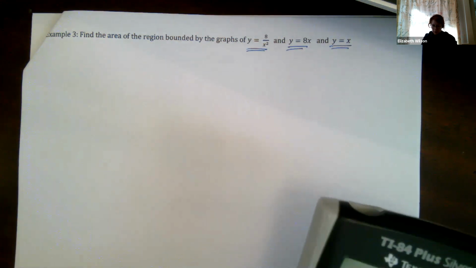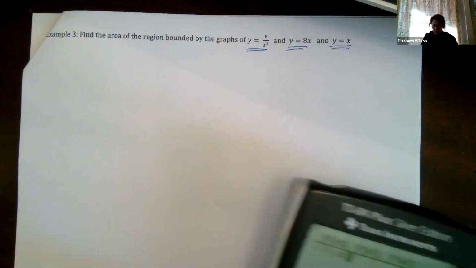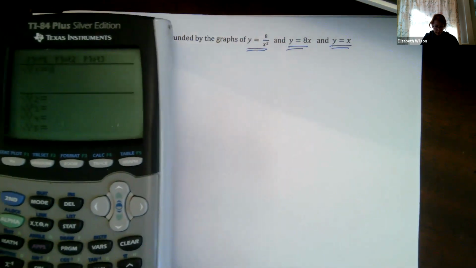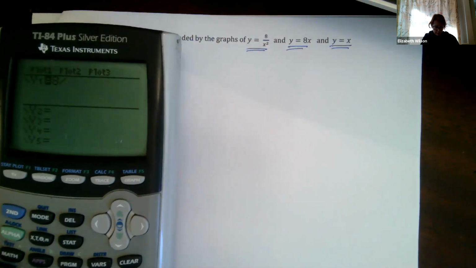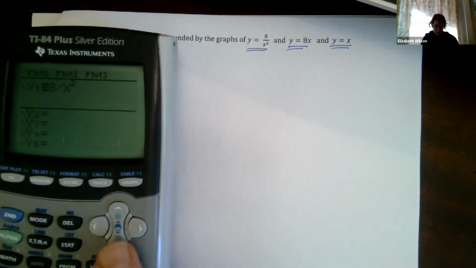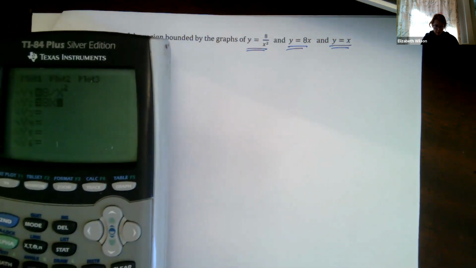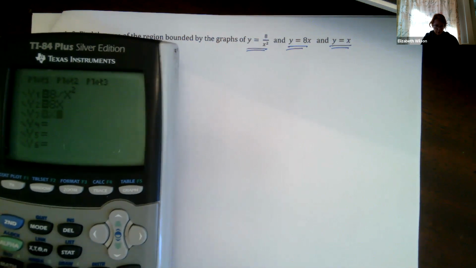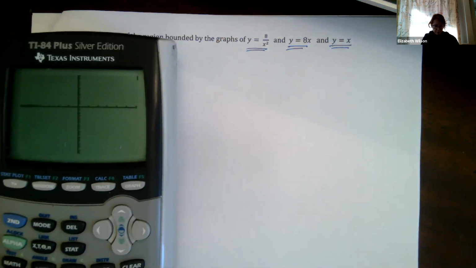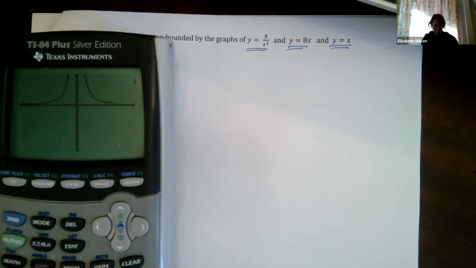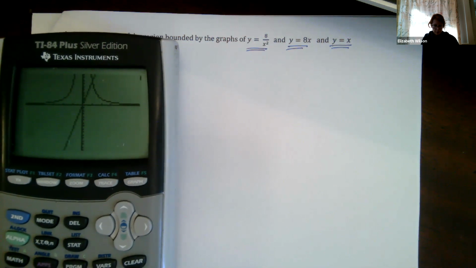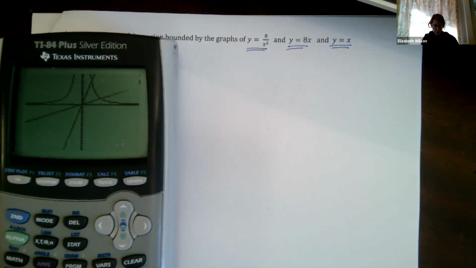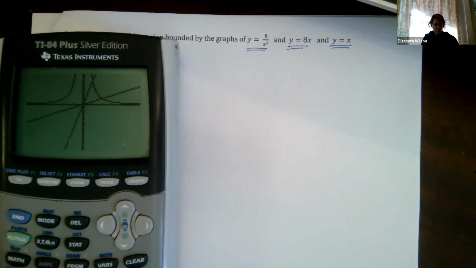Okay, so let's go ahead and graph that out. I'm going to go 8 divided by x squared, 8 times x, and x. I'm going to plot all these out. Here's my 8 over x squared. Here's my 8x, it's linear, and my 1x, that's linear too.